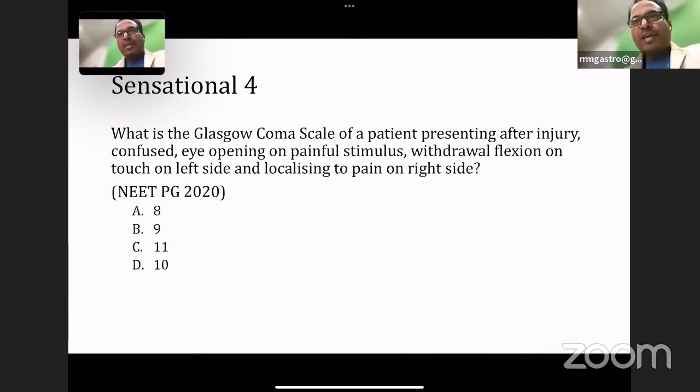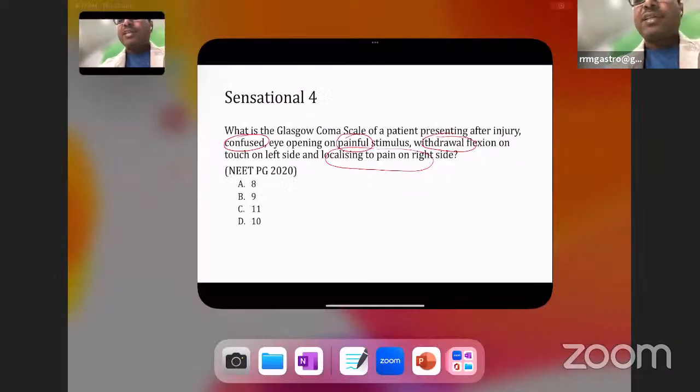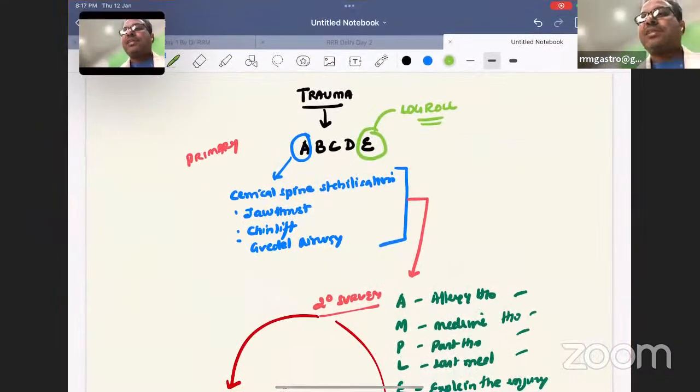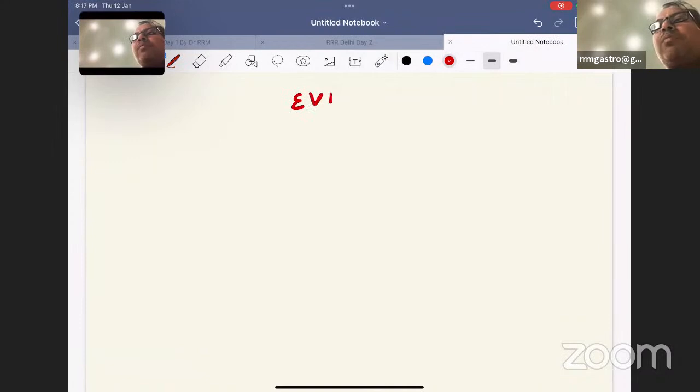There will be no single paper either in NEET PG or INI-SET without a question on GCS. So what is the Glasgow Coma Scale of a patient presenting after injury? Confused, eye opening for painful, withdrawal flexion on left side, localizing to pain on right side. So let me explain this GCS, high yield MCQ for your exam. GCS will definitely be the fourth important concept I want you to know. So eye opening, verbal, motor. These are the three things we are going to take up.